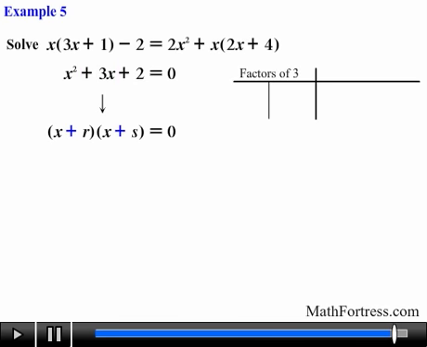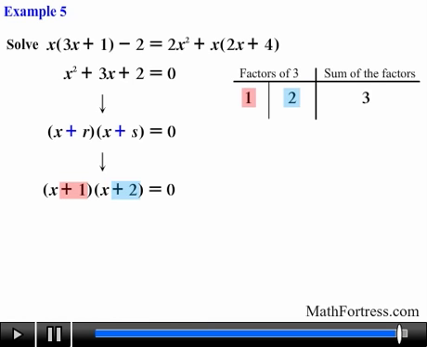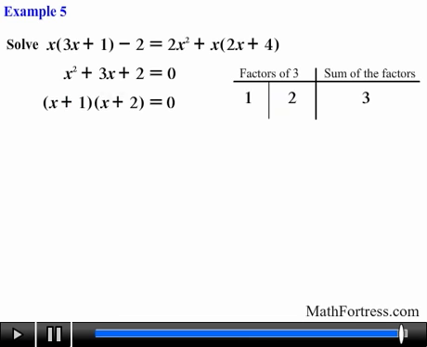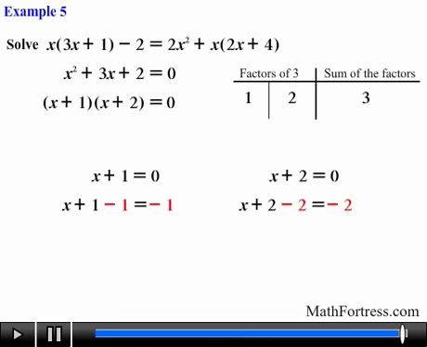It turns out that there is only one pair, 1 and 2, and their sum happens to be 3, the same as the coefficient of the linear term. So we can go ahead and factor this quadratic expression as the quantity x plus 1 times the quantity x plus 2 equals 0. Next, we apply the zero product property to each factor and solve for x, obtaining x equals -1 as one solution and x equals -2 as a second solution.